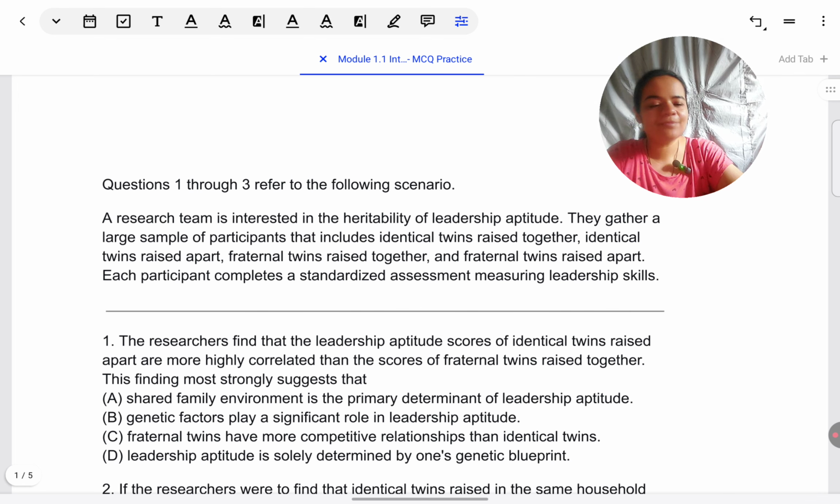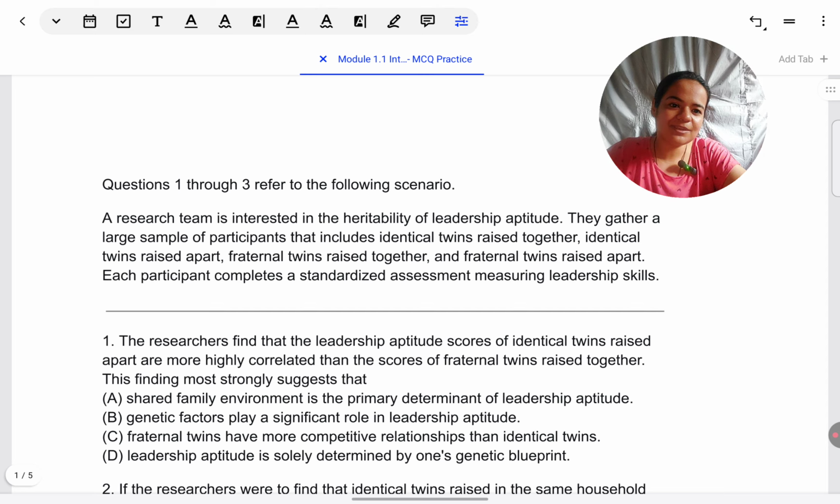I do follow Myers AP Psychology textbook for my course. So definitely this module is as per the Myers textbook. The content on which these questions are based is from the Myers textbook. The questions are not the official Myers questions. I just want to make that clear right at the beginning.